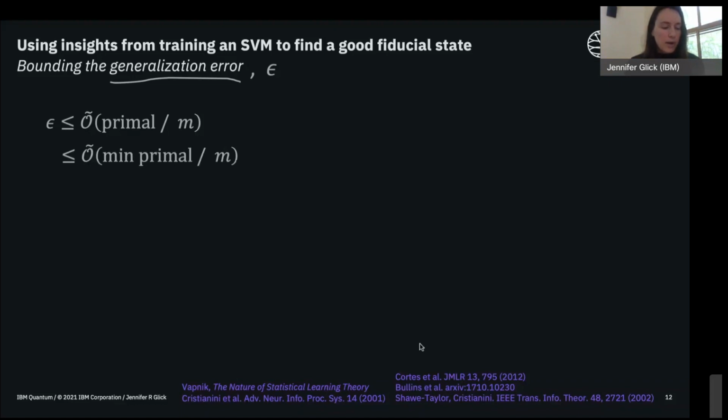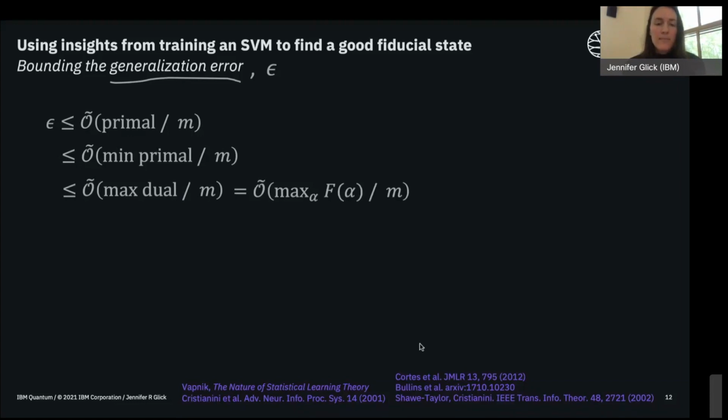Now, you might also recall that the SVM is a convex problem, and so we can think about minimizing the primal cost function, or equivalently, we can think about maximizing the Wolfe dual cost function. The solution from minimizing the primal is the same as that from maximizing the dual. And so we can rewrite this bound in terms of the maximum of the SVM dual.